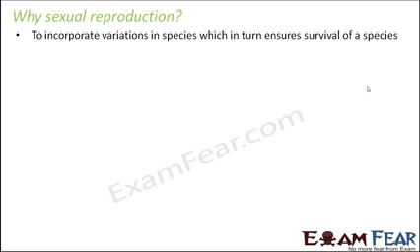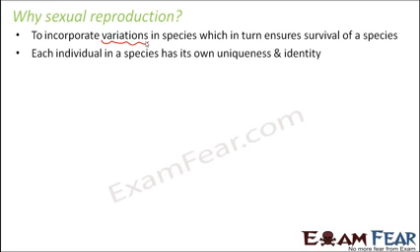Why? Because variations are nothing but changes to adapt with the changing environment. So these changes are for better. It actually helps the organisms to cope up with the unfavorable conditions. So that means variations are something which is desirable. So sexual reproduction incorporates variation in species, which in turn ensures survival of a species.